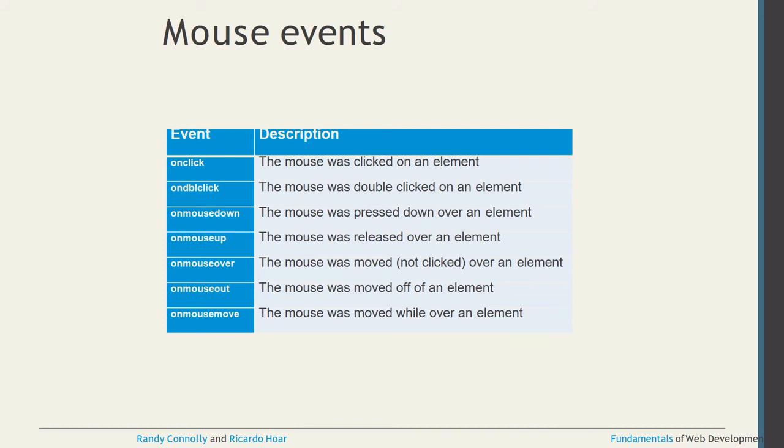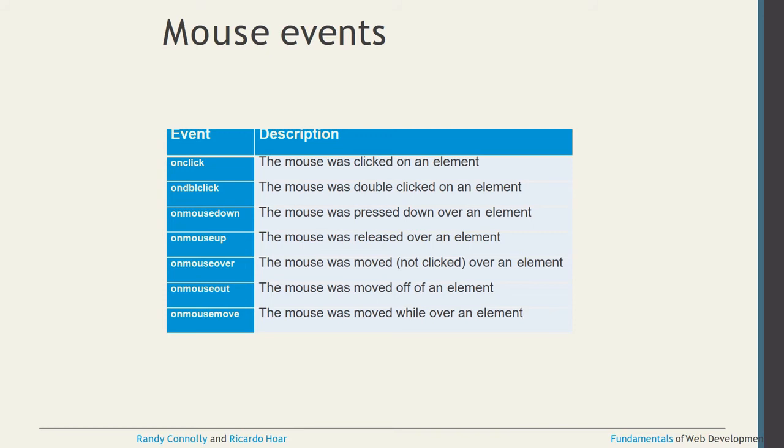Under mouse events, again onclick, ondblclick, that is double click, right? And onmousedown, so we can press the mouse down over an element. Onclick is single click only, ondblclick is double click on the mouse.